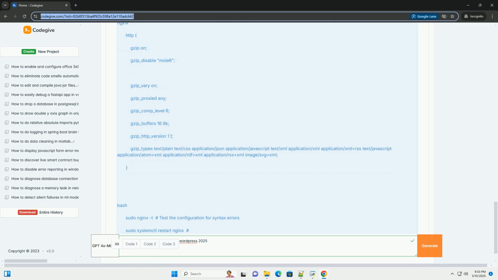This header tells caching servers, like CDNs, that the content might be different depending on the Accept-Encoding header sent by the browser. This is crucial for ensuring that browsers receive the correct, compressed or uncompressed, version of the content.